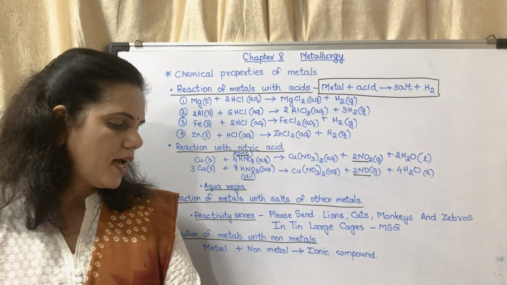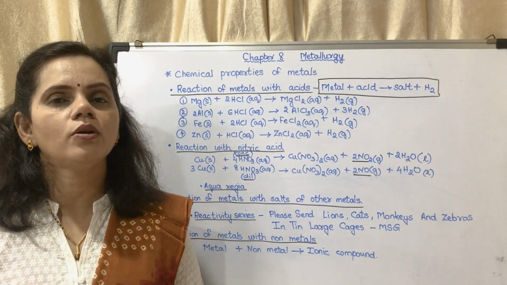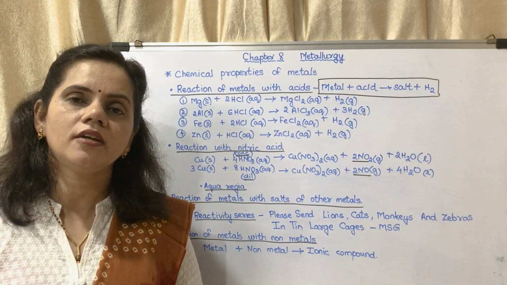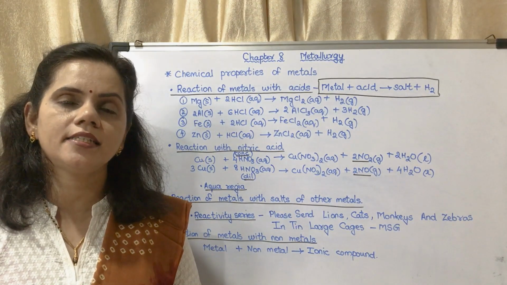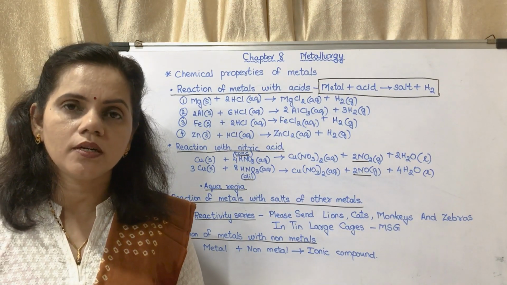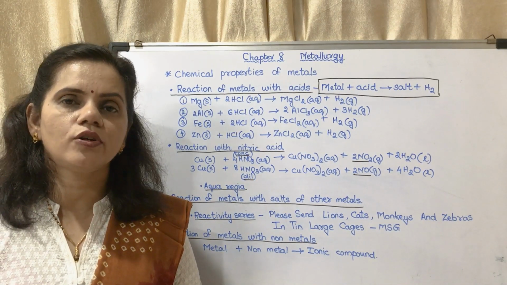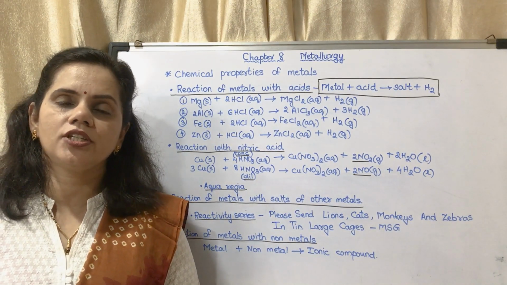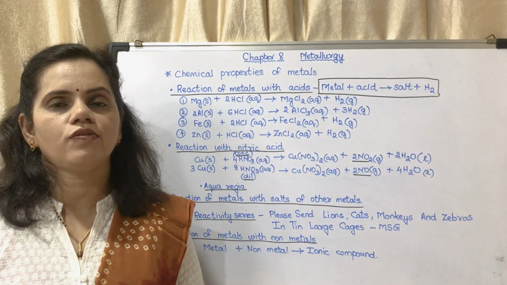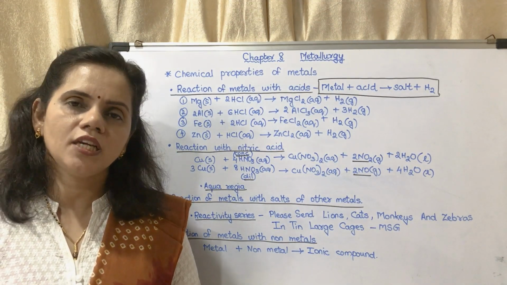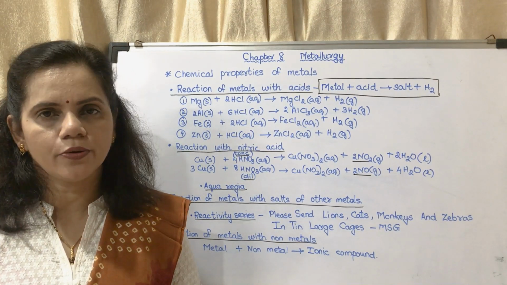The next question is, how did you recognize that a reaction has taken place? How will you recognize? Because the blue color will fade and the solution will become a little greenish. You may write blue color fades and turns to green. Now why does it become green color? It becomes green color because FeSO4 is green in color. What is the reaction taking place? CuSO4 plus Fe gives FeSO4 plus Cu. I repeat, CuSO4 plus Fe gives FeSO4 plus Cu.